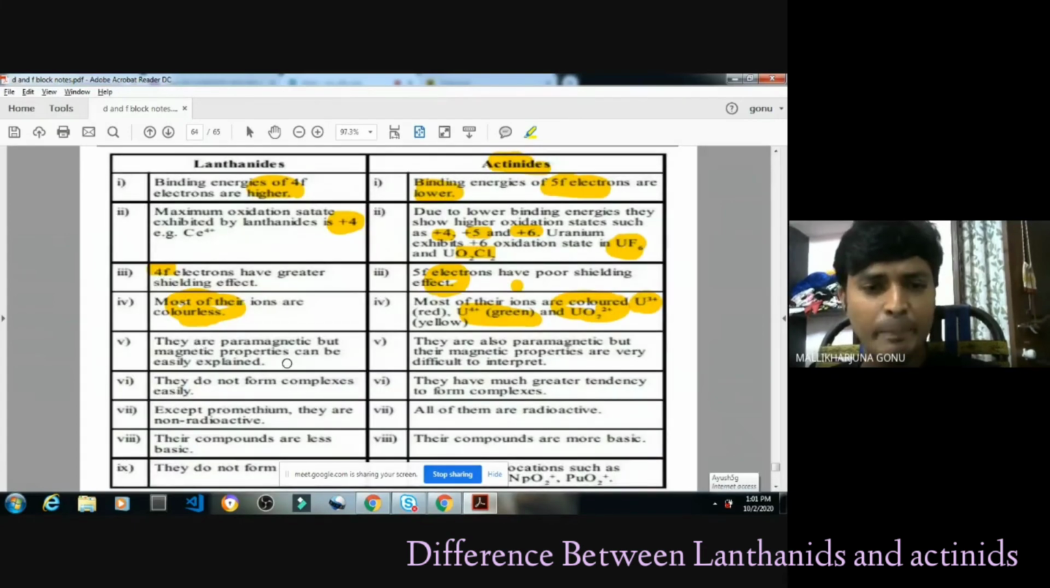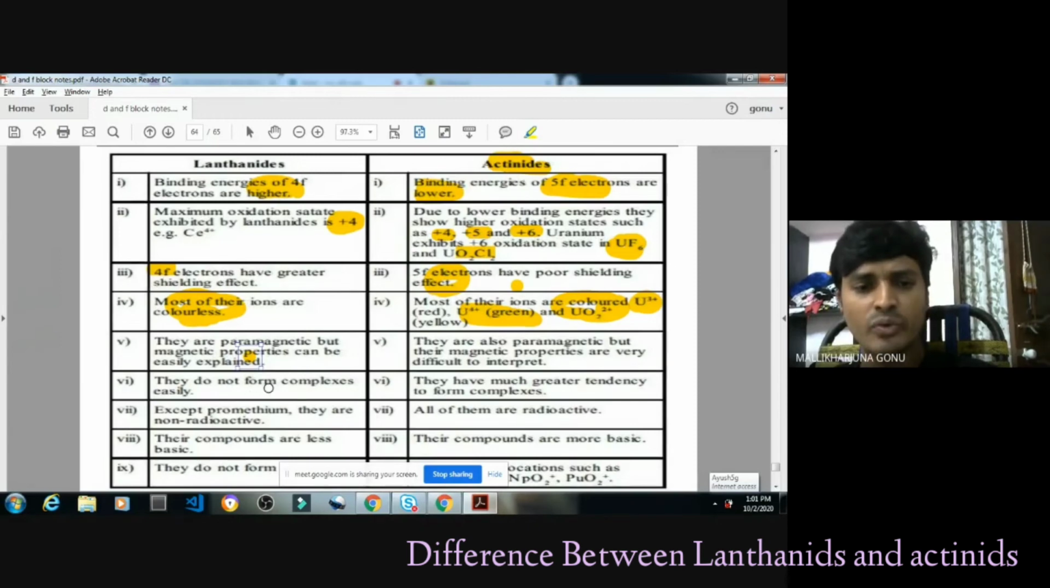Next one, they are paramagnetic, but magnetic properties can be easily explained. All these lanthanides are paramagnetic. These actinides are also paramagnetic, but their magnetic properties are very difficult to interpret. Many are radioactive elements. From uranium onwards, these are radioactive elements. So that is the reason that chemistry is not that much known.